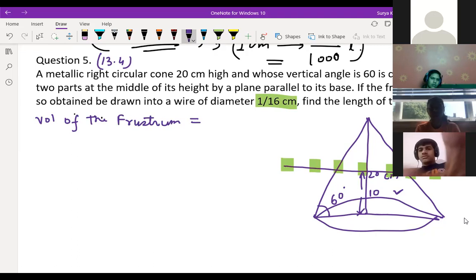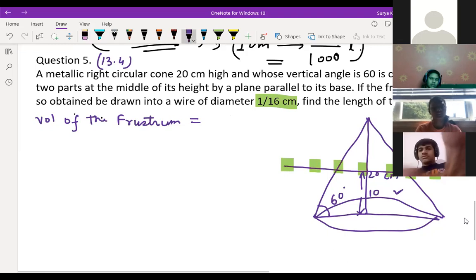So this is like a cylinder only, right? So cylinder will be what? Pi r square h. Don't write like this. Write here volume of wire.